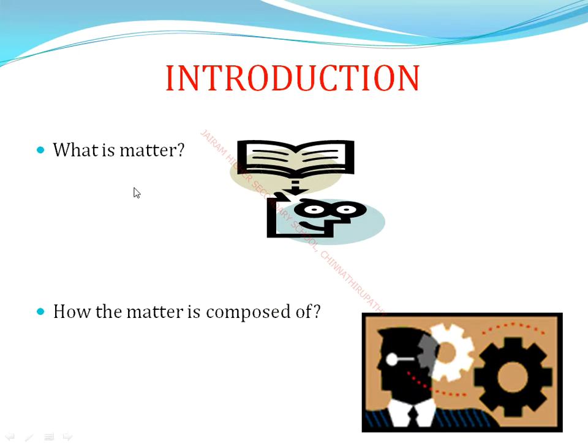Introduction part. What is matter? In our day-to-day life, we are using chemical substances. Most of the things in our kitchen are chemical substances. First, we use solid substances, then liquid substances like milk, then gas. Our mother uses gas for cooking. You drink milk daily. Solid substances we eat, like cake or buns. So we use solid form, liquid form and gas.